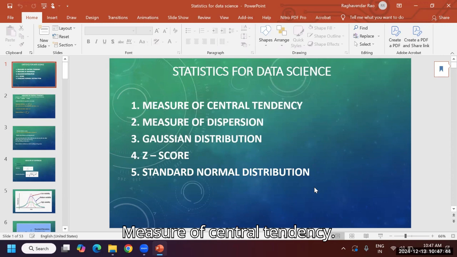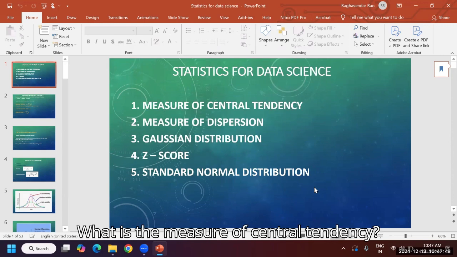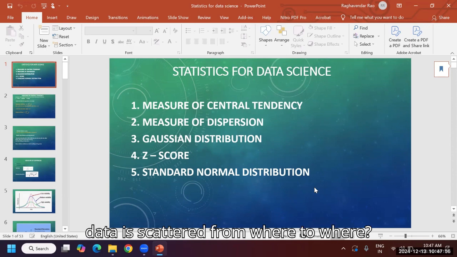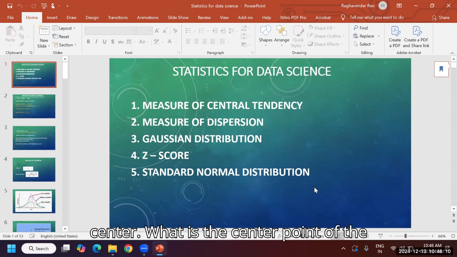Okay. Measure of central tendency. What is the measure of central tendency? It means: where is the data scattered, from where to where? From 10 to 60, am I correct? How much data, where is it distributed? Which is the middle point? Central tendency means center. What is the center point of the data?